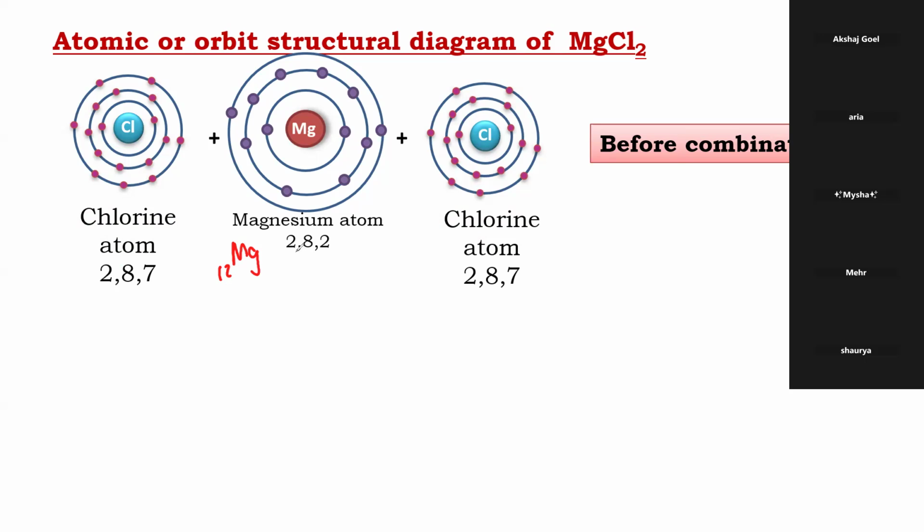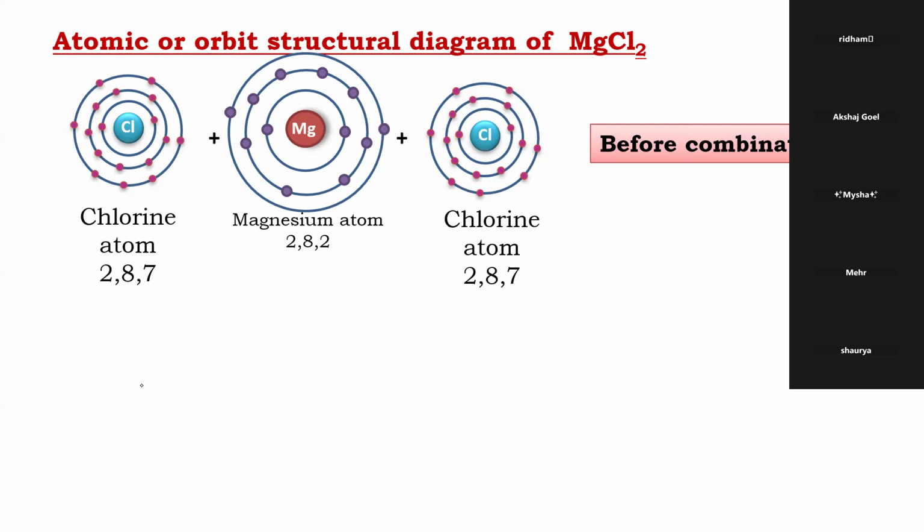Magnesium is 12, so it is 2,8,2. Chlorine is 2,8,7. So this magnesium, what will it do, beta? It wants to lose 2. But this chlorine wants 1. So 1 electron will go here and 1 electron will go here. So let us see what will happen. Look. Can you see? Two electrons are going. Can you all see this? Say yes or no.